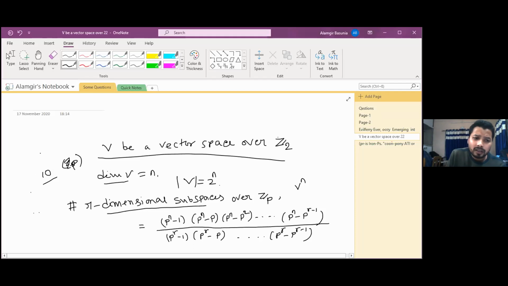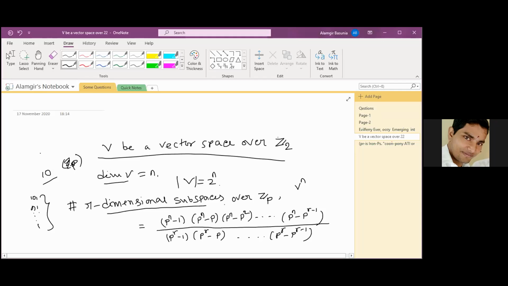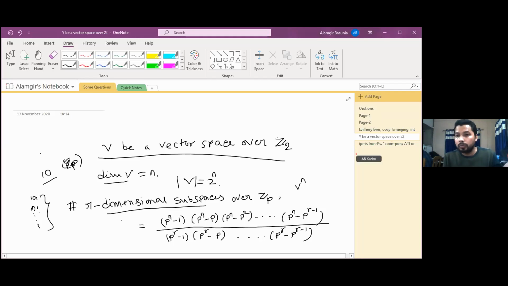Now there may be 10-dimensional subspaces, 9-dimensional, or maybe 1-dimensional subspaces. Then for r-dimensional subspaces, how many different subspaces of that dimension can we get? This is given by this formula. Try to prove by yourself how this result comes, with the help of the previous one, which I already proved.